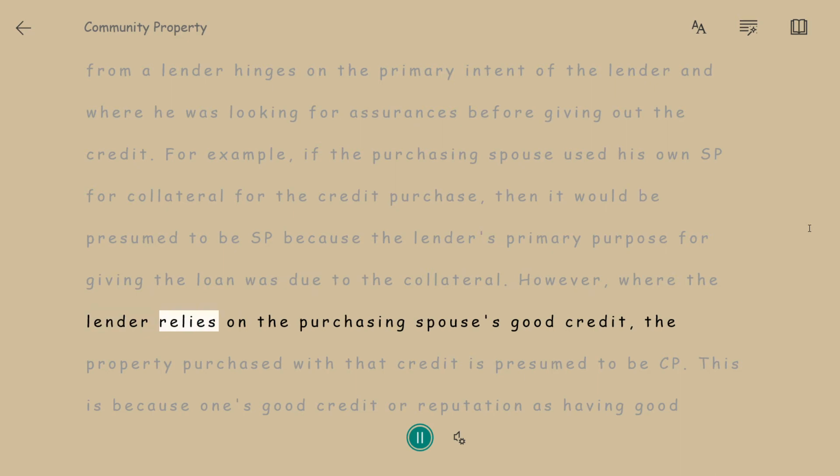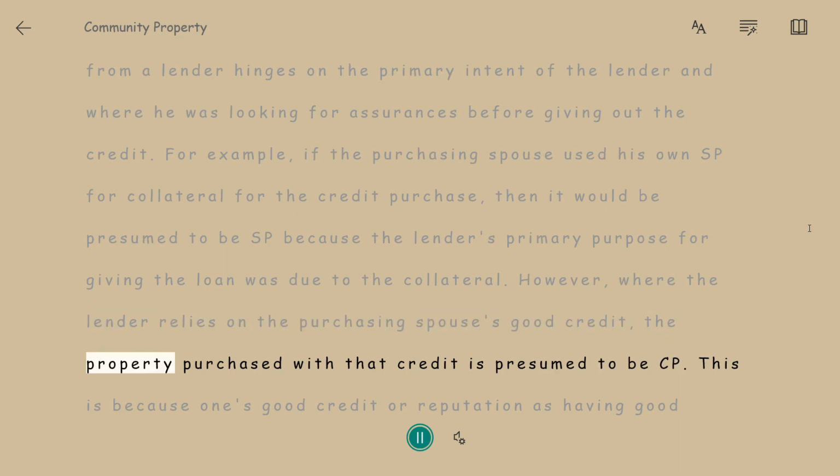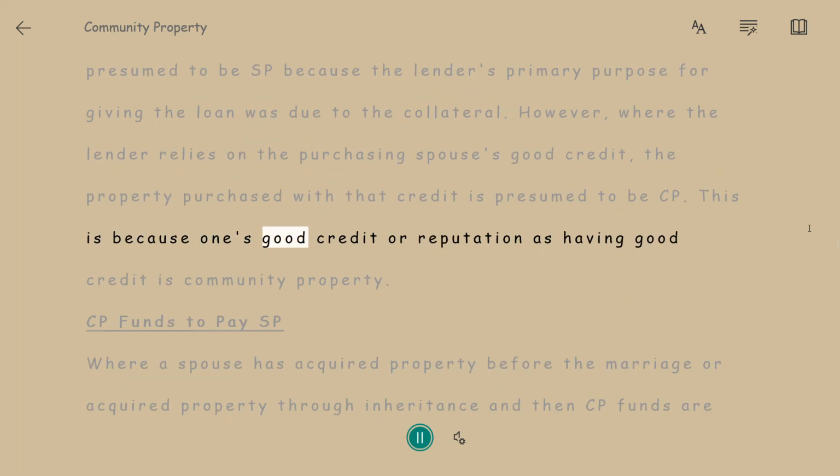However, where the lender relies on the purchasing spouse's good credit, the property purchased with that credit is presumed to be CP. This is because one's good credit, or reputation as having good credit, is community property.